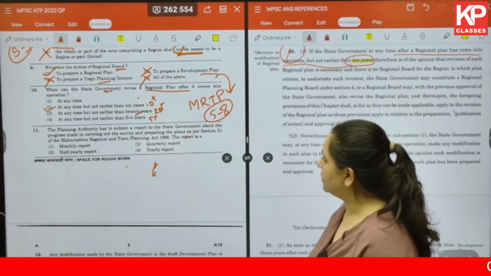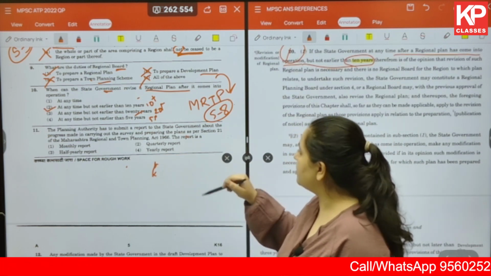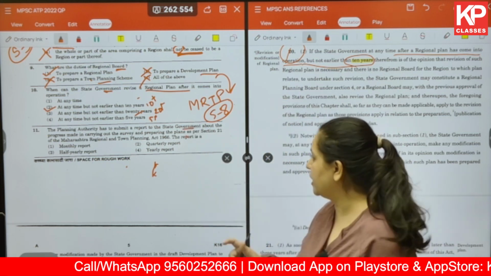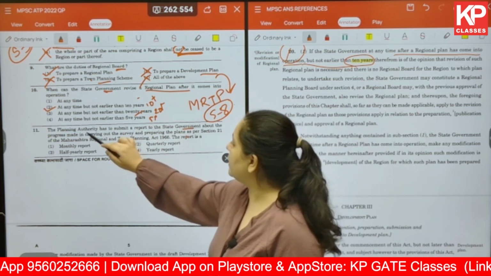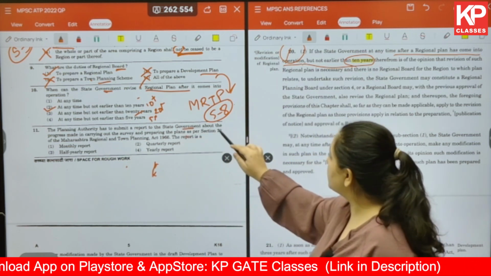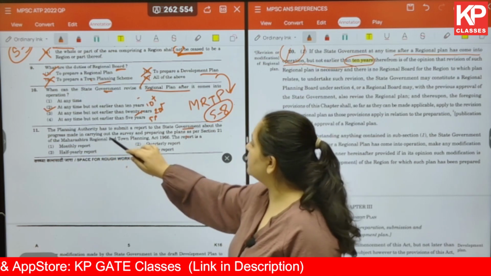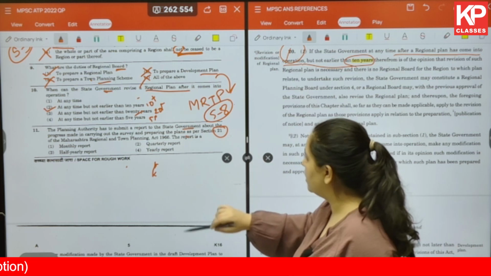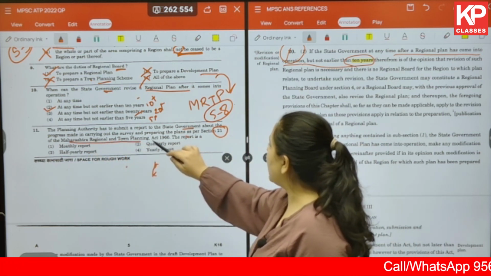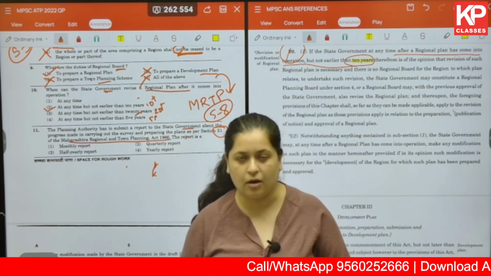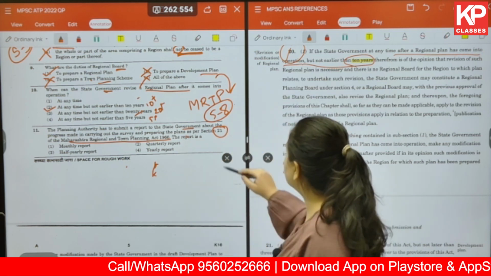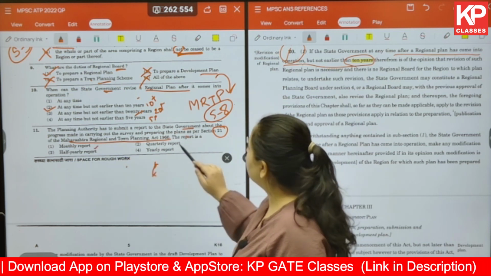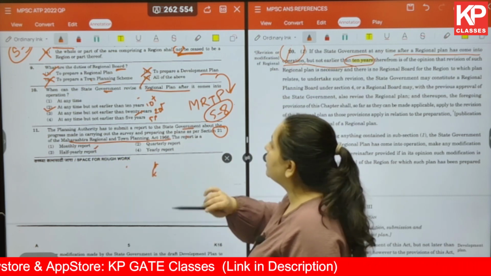Okay. The next one. The planning authority has to submit a report to the state government. Be very careful of who is submitting the report to whom. Don't mix up here. The planning authority has to submit a report to the state government about the progress made in carrying out the survey and preparing the plans as per section 21 of the MRTP Act 1966. So you already have the act with you and you already have the section with you. You need to tell whether the report is a monthly report, a quarterly report, half yearly report or yearly report.